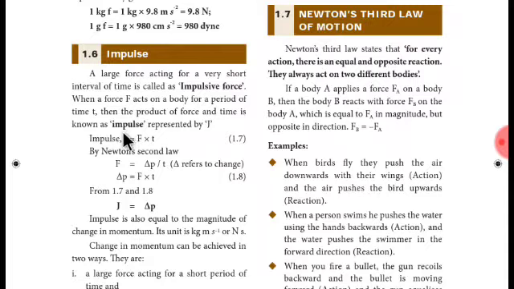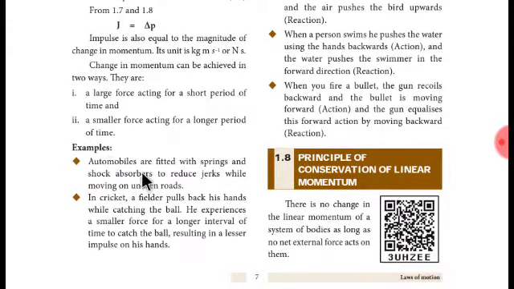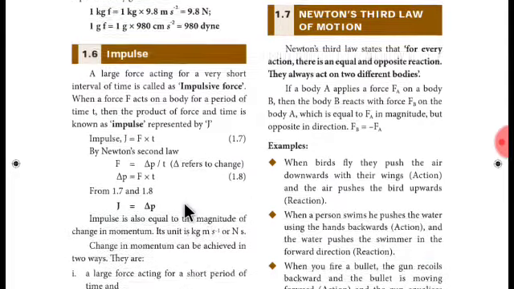Like momentum and force, impulse is also a keyword in physics, basically force into time taken. Impulse is equal in magnitude to the change in momentum, delta p. Then there were some examples: automobiles, cricket fielders.